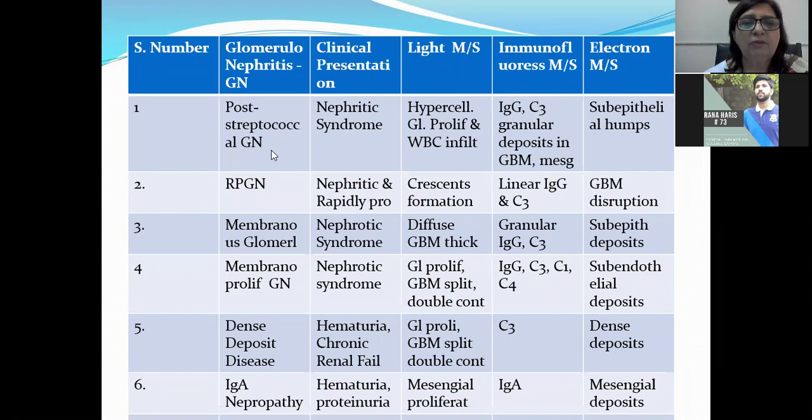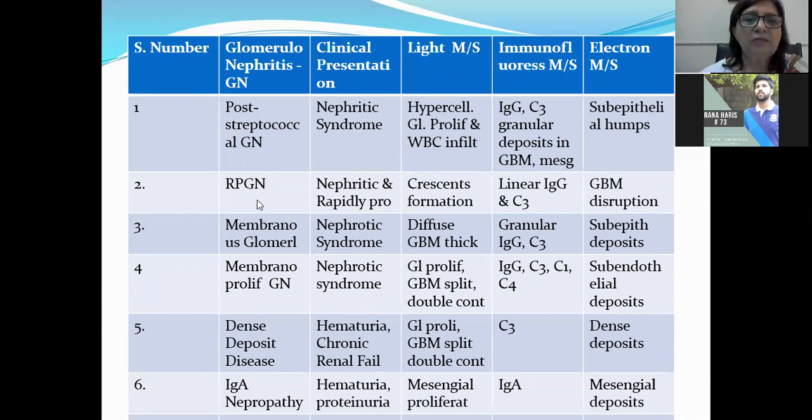In post-streptococcal glomerulonephritis, it presents with nephritic syndrome. Glomeruli are hypercellular. They show proliferation of the mesangial cells and endothelial cells with WBC infiltration. I have explained to you in the earliest lecture. There are going to be deposits of IgG and C3, which are granular deposits in the glomerular basement membrane and the mesangium.